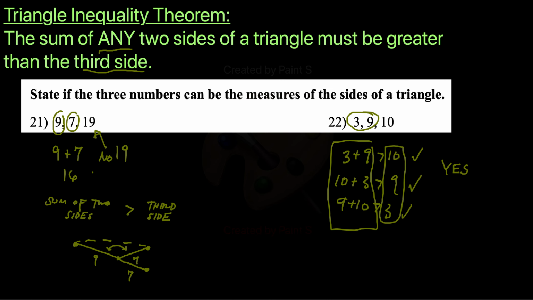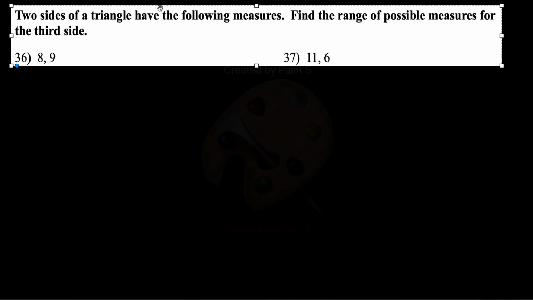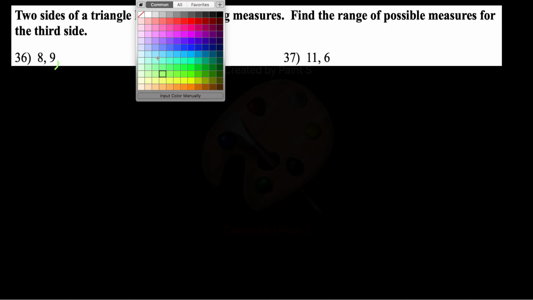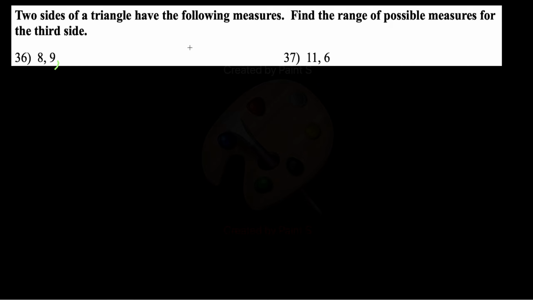Now, what you could be asked is a question like this, where it says two sides of a triangle have the following measures. Find the range of possible measures for the third side. Let's call that third side x. What do I know?